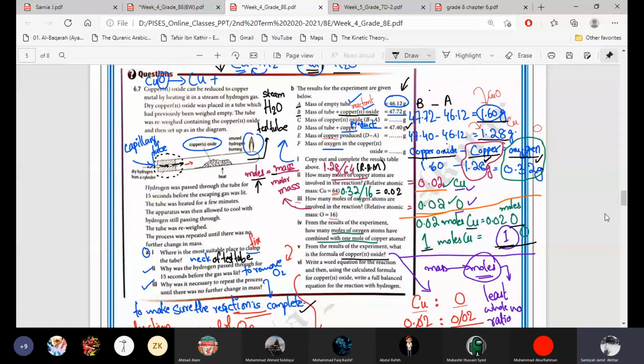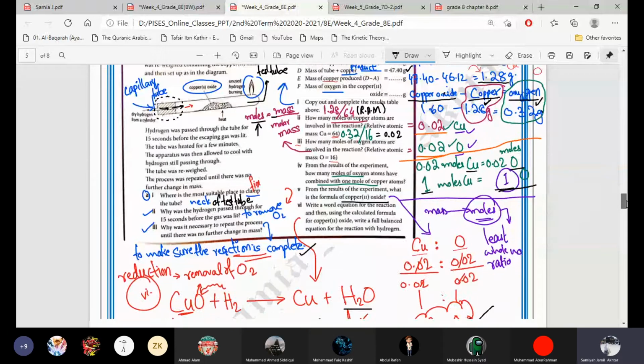Although I didn't teach you in the first 4 weeks, I will upload the notes which I made in my girls' classes. Those notes may help you, because in them I explained this numerical and the previous questions also. If you want help with previous questions, you can see those notes.